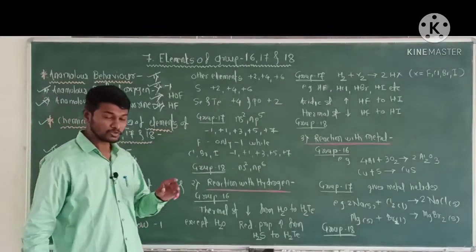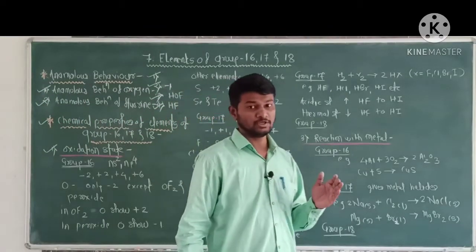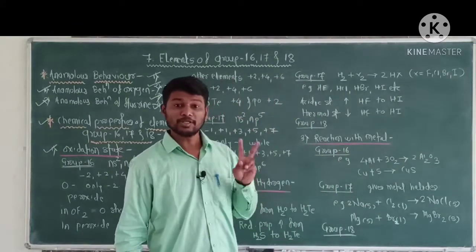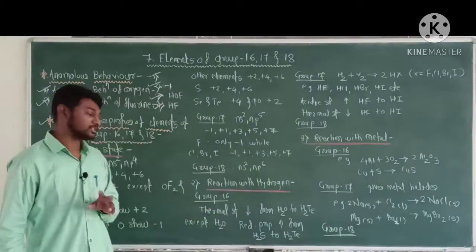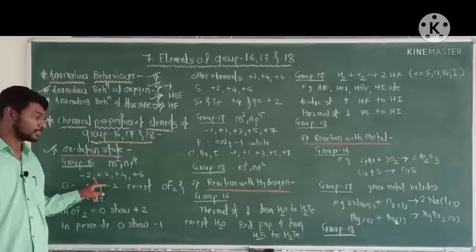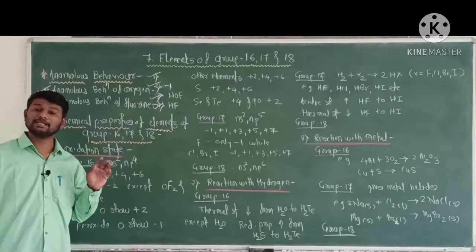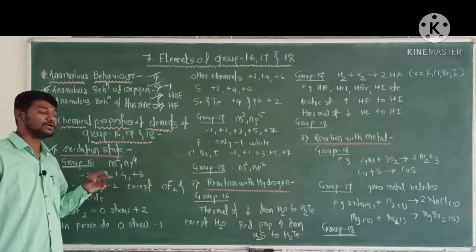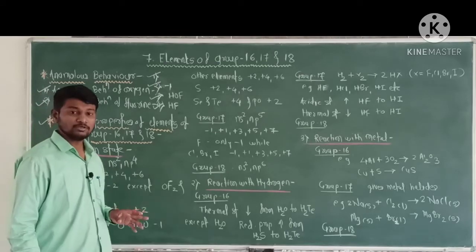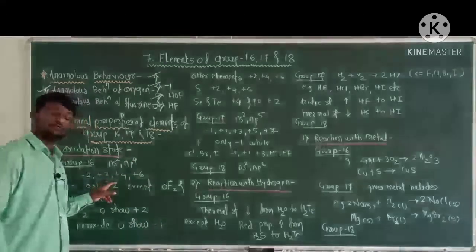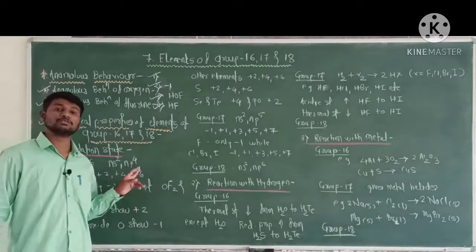Therefore the elements of group 16 show -2, +2, +4 and +6 oxidation states. The general electronic configuration of an element of group 16 is ns2 np4, therefore they show -2, +2, +4, +6 oxidation states.